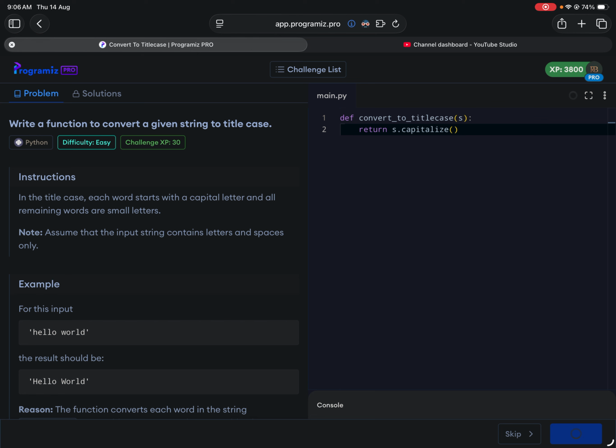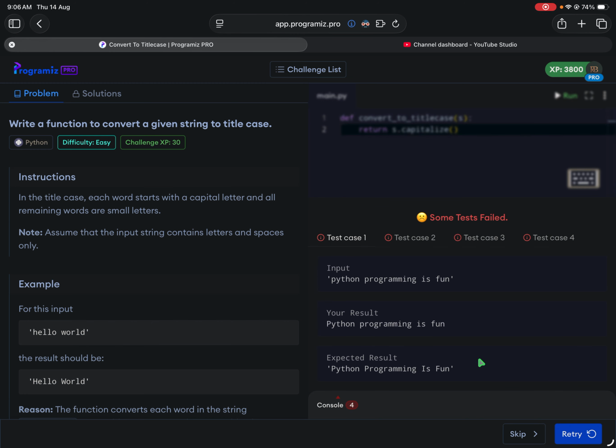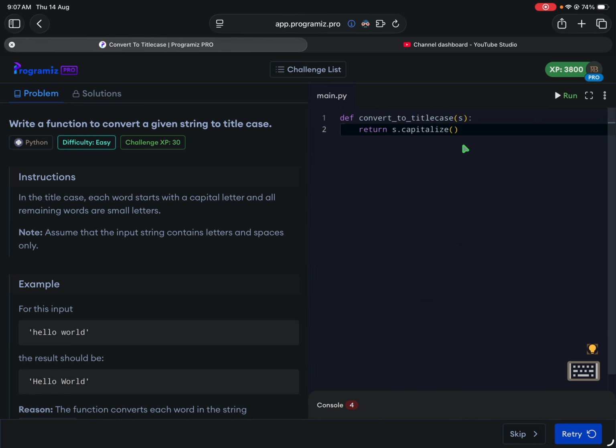There is a method which converts the word into this format. Okay, capitalize just converts the first thing. There should be another one. Let me just check quickly.